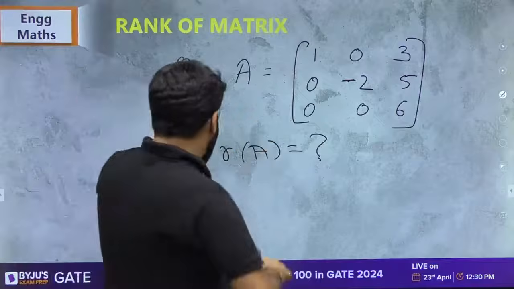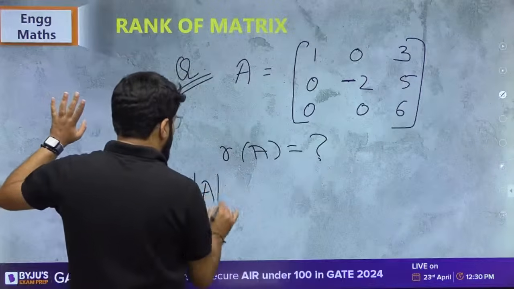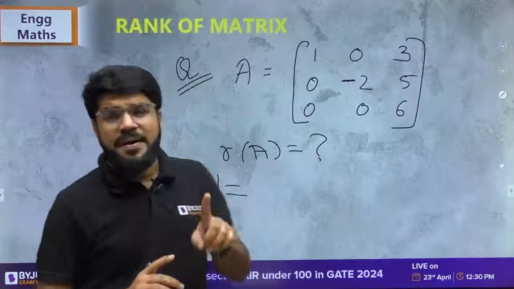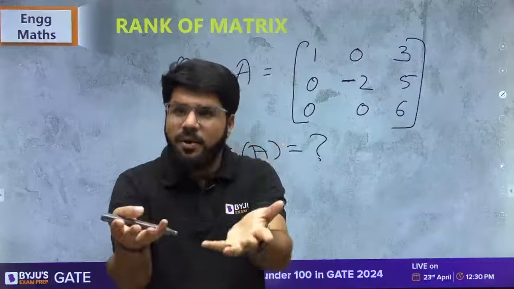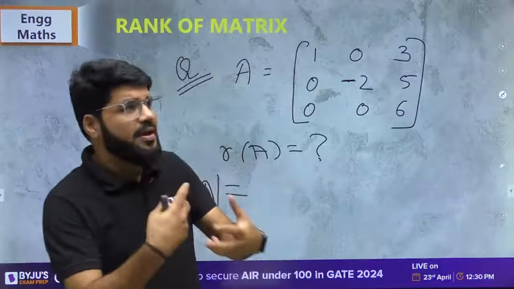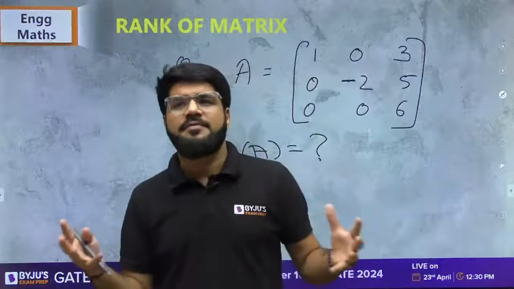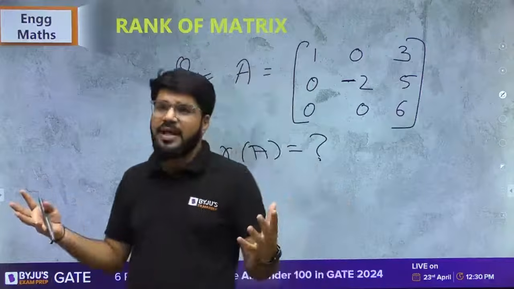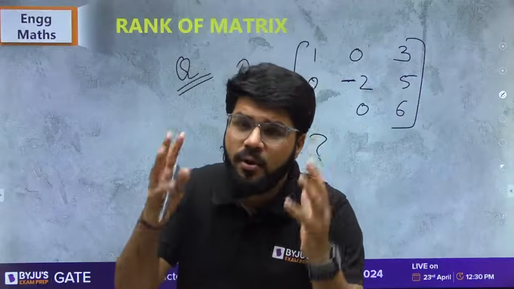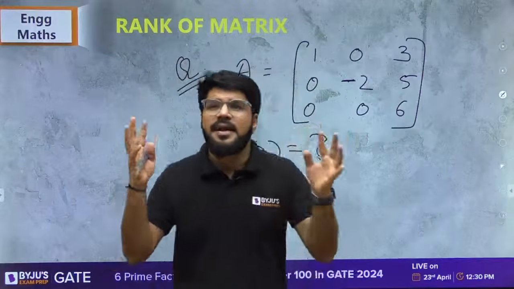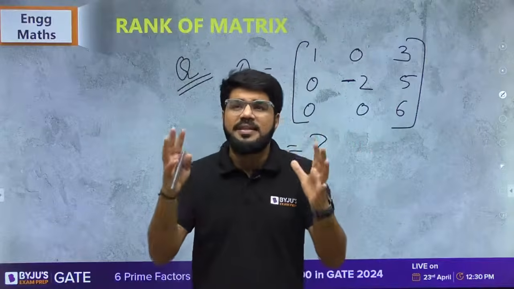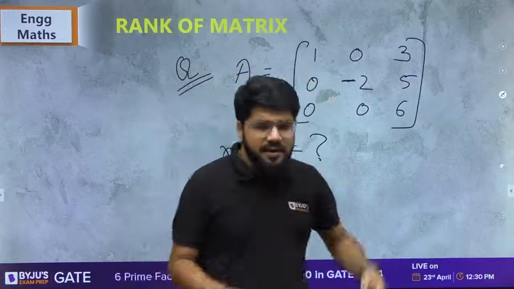Now see the determinant of the matrix. Since it is an upper triangular matrix, if you don't know, add this on. Anytime, if I get time, I will take some determinant classes also for you, but you must be knowing the basic fundamentals of determinant. Whenever you have an upper triangular or a lower triangular matrix, determinant is simply equal to the product of the diagonal numbers.